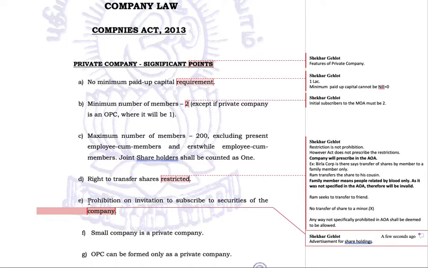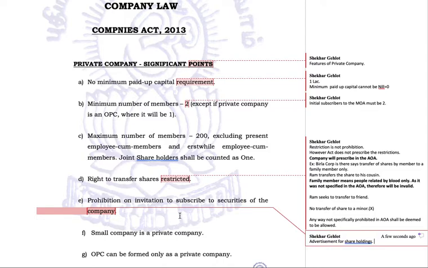But a private company shall not indulge in this kind of advertisement whereby they try to induce the general public at large. General public at large means the public who do not have anything to do with the members of the company, who have no dealing with the members of the company, who are totally unknown to the company.